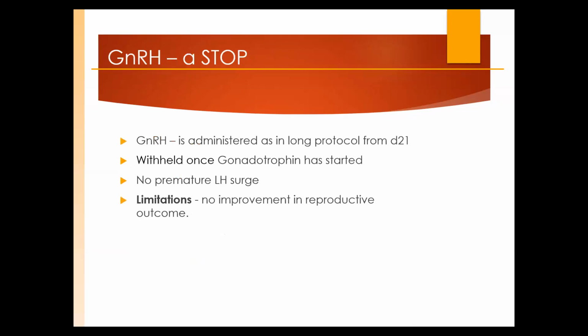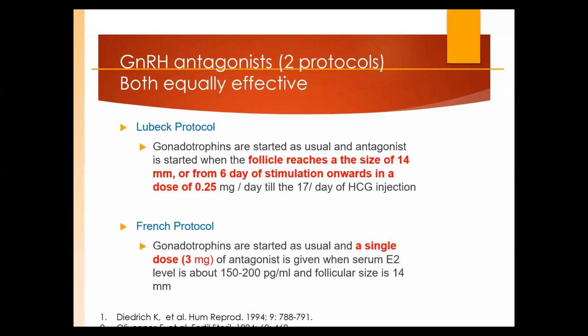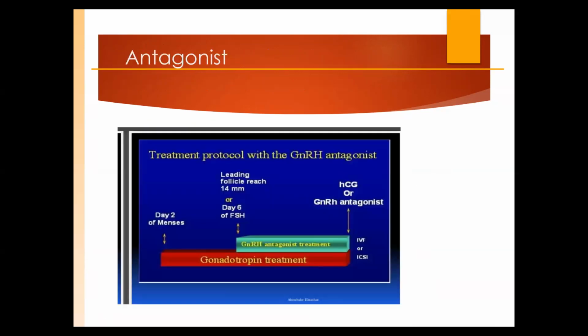Now coming to the second counterpart, I will just come in the later half of the presentation. So agonist protocol or long protocol or down regulation protocol. The second one we are very commonly doing, and nowadays I think 90% of the IVF centers are going for the antagonist protocol. So in antagonist protocol, the benefit is that, now first coming to the protocol, we start from the second day of the periods. Again, gonadotropins, depending upon your choice, depending upon the day 2 FSH/LH, depending upon the patient profile, PCOS hai, elderly hai, we give the gonadotropins.